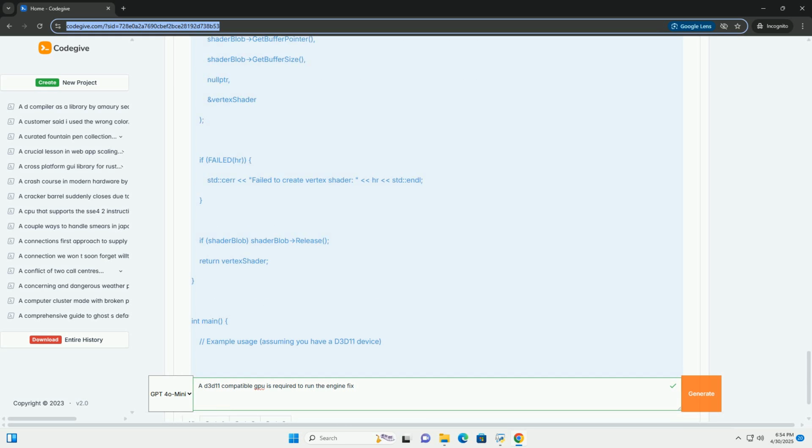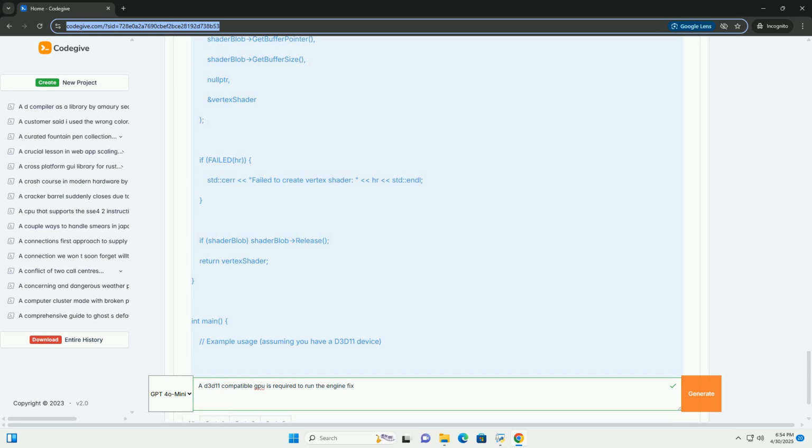Driver version detection. Consider implementing driver version detection to identify potentially problematic driver versions and provide warnings to the user. Fallback mechanisms. If a specific D3D11 feature is not supported, provide a fallback mechanism that uses alternative techniques or disables the feature altogether. This ensures that the game can still run, even if some functionality is limited. Careful resource management. D3D11 resource management is crucial. Avoid memory leaks and other resource-related issues, as they can lead to crashes and performance problems.